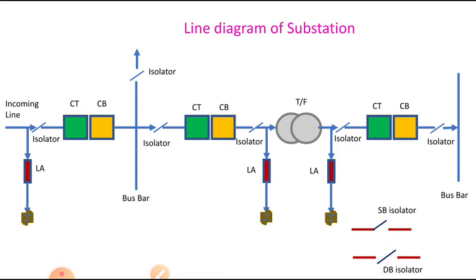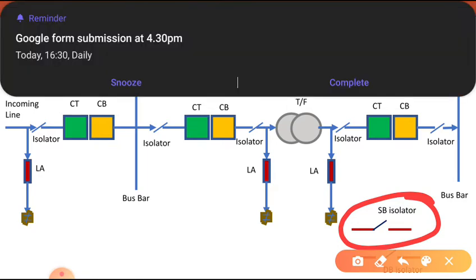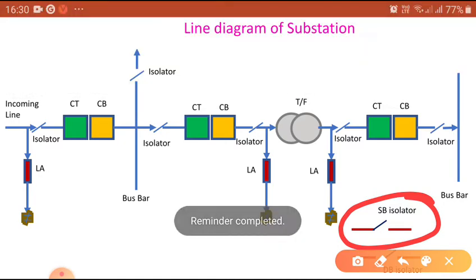Now here the isolator may be single break or double break. You can see this figure here. What is a single break? At the time of closing and opening, the arc will appear at only one place due to the leakage current. Here in a single break, only one terminal is connected permanently, and another terminal is pivoted on the terminal and touches the opposite terminal. Here you can see one is a male and the other is a female terminal. So you can see the single break.